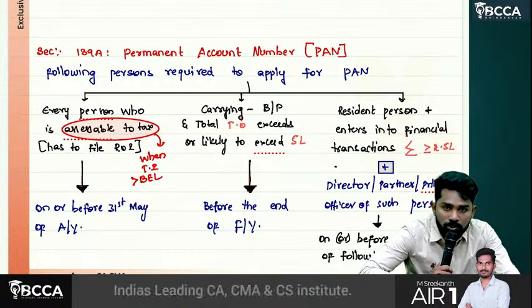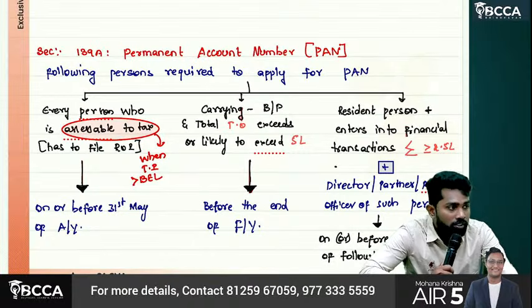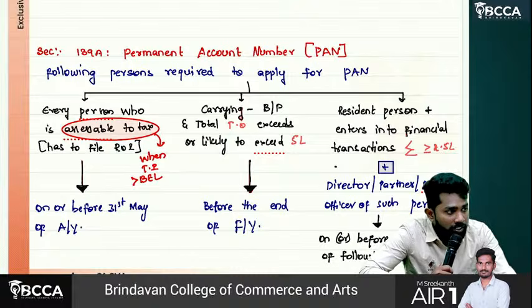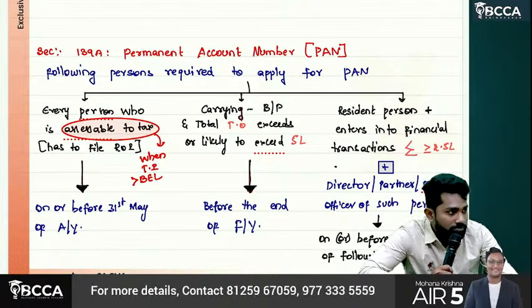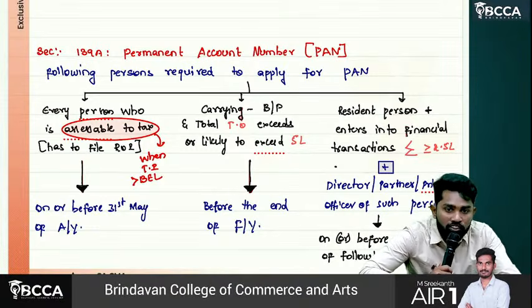If you are assessable to tax, you have to file return of income. When you have the need to file return of income, first you should apply for what? PAN. By when you have to apply, sir? By 31st May of assessment year. Because by July you have to file return. Okay, by July if you have to file return, by May you have to first apply for PAN.